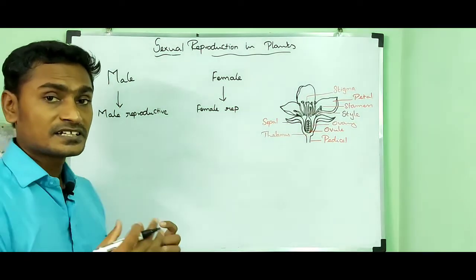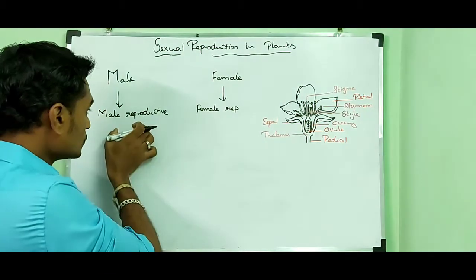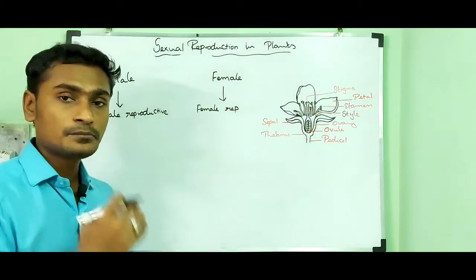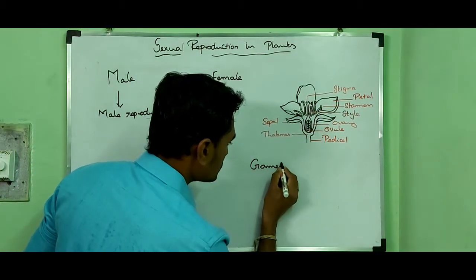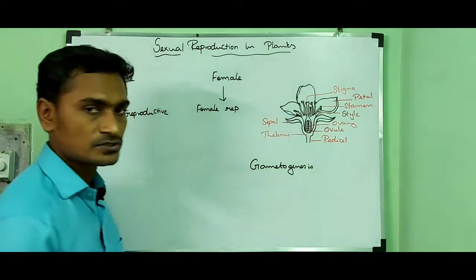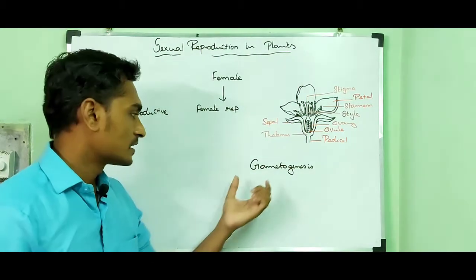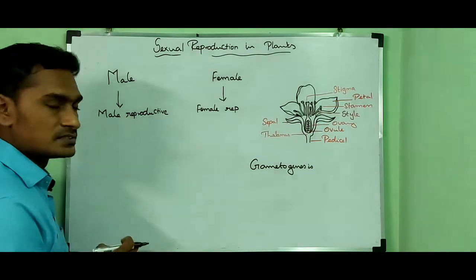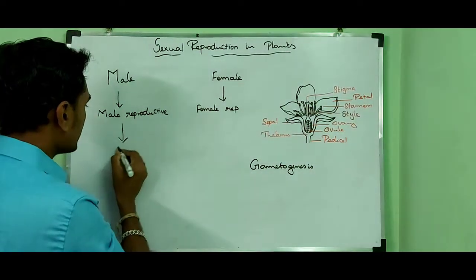These reproductive structures are able to produce gametes, and that process is called gametogenesis. Production of gametes is called gametogenesis.